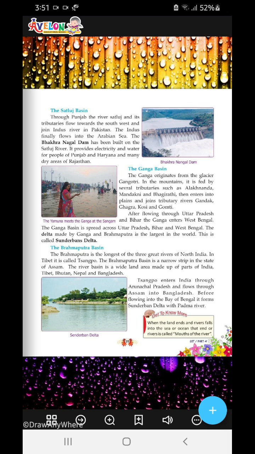The delta made by the Ganga and Brahmaputra is the largest in the world. This is known as the Sundarban delta. So what is the Sundarban delta? The delta made by the Ganga and Brahmaputra where they drain into the Bay of Bengal.